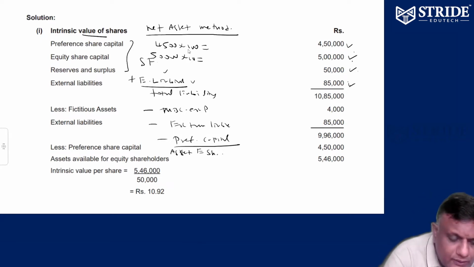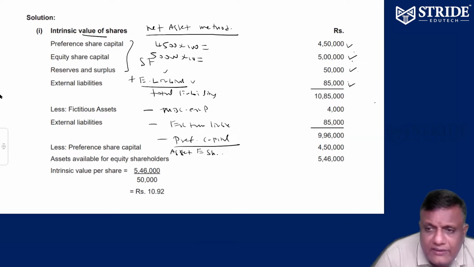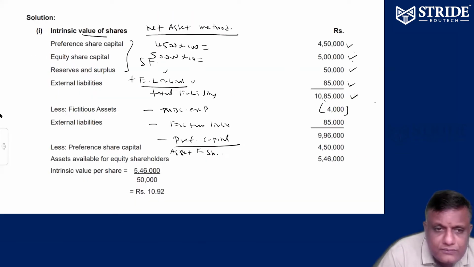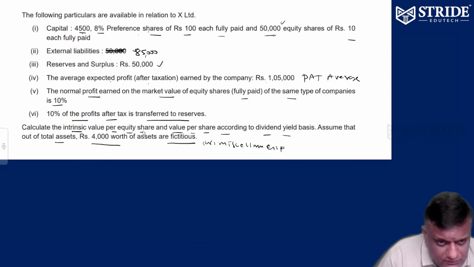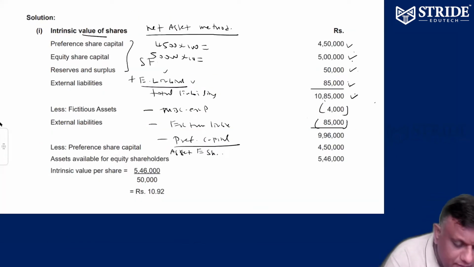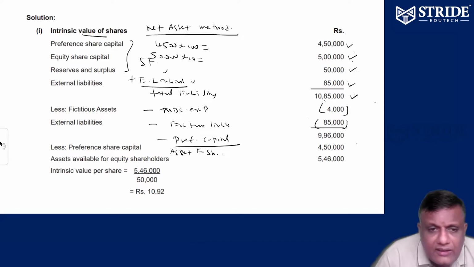So 4.5 lakhs plus 5 lakhs plus 50,000 plus 85,000 is equal to 10 lakh 85,000. 10 lakh 85,000 minus incorporation expenses of 4,000, minus external liability 85,000, that is equal to 9,96,000. Then 9,96,000 minus preference capital.